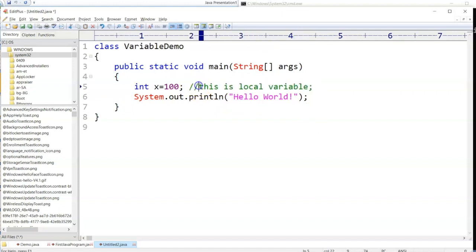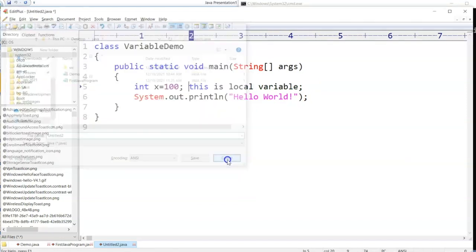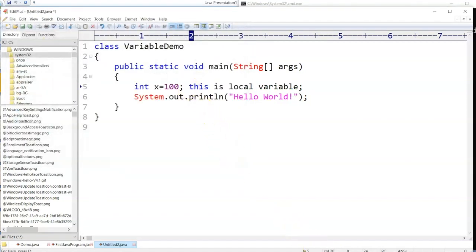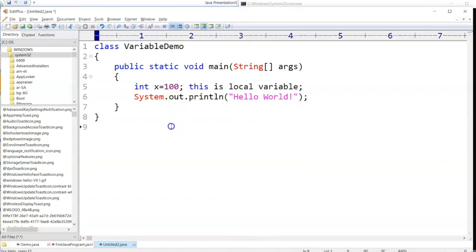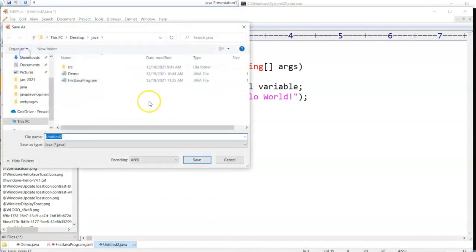So let's see one example here first. CLS, javac. Our program name is VariableDemo.java, but I did not save this. I'll copy this, click on File, click on Save.